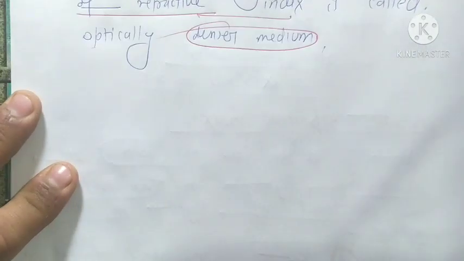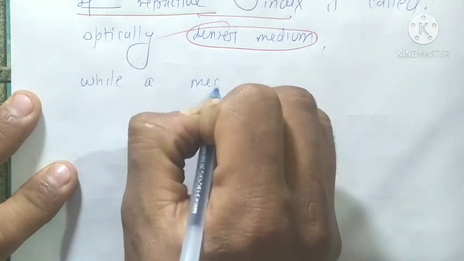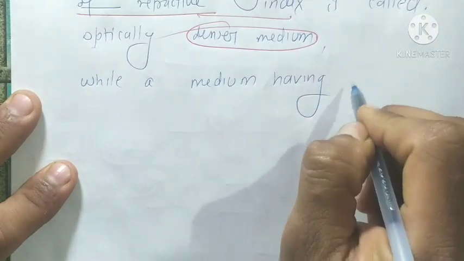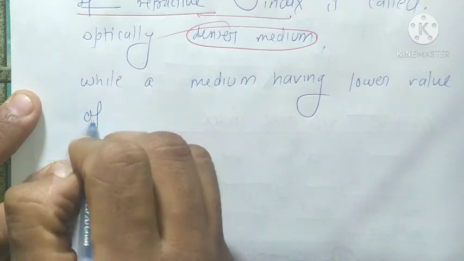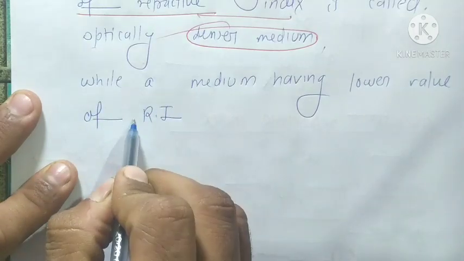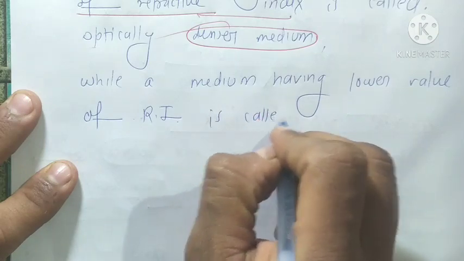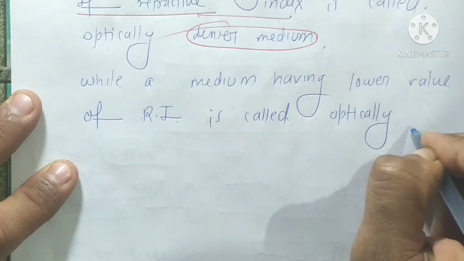And a medium having a lower value of refractive index (RI means refractive index) is called an optically rarer medium.